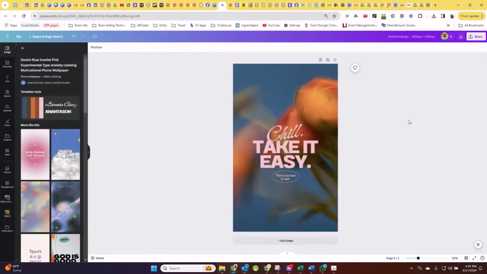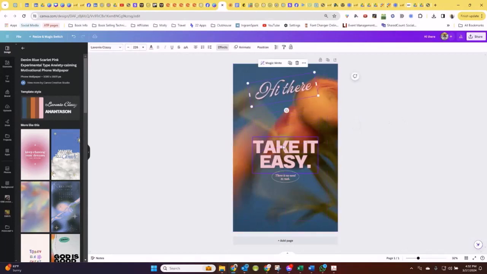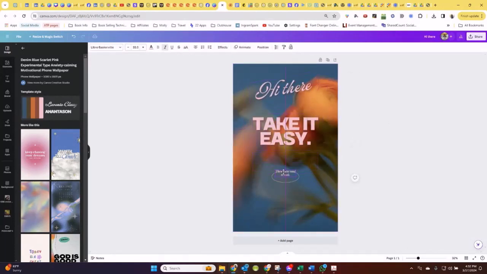What you want to do then is change the title to your book title. You want to include your subtitle underneath that. Make sure that it looks nice and that it's something that people are going to want to read. Pretty much. This is not that, by the way.